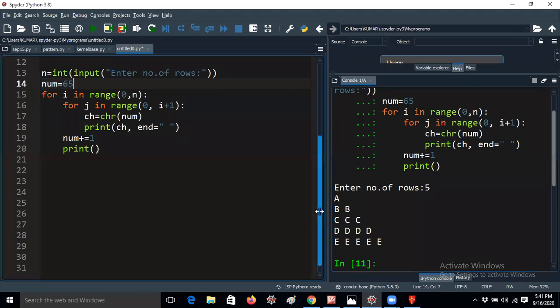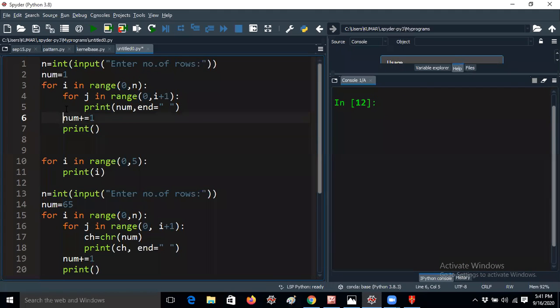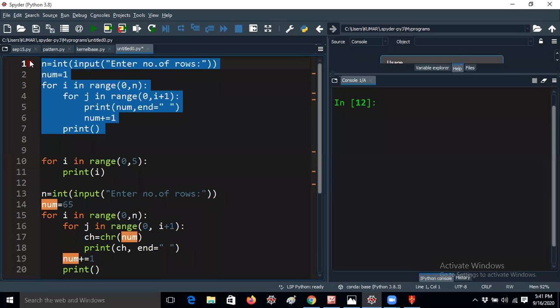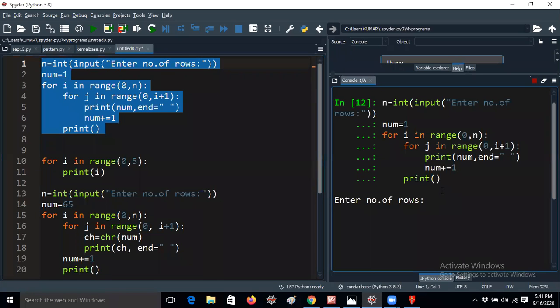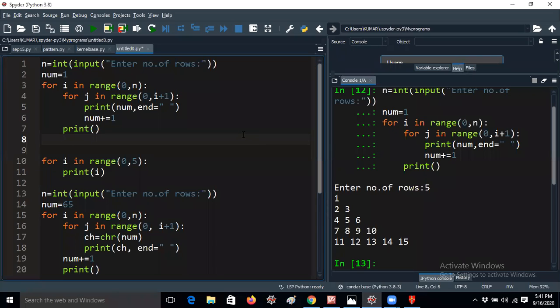1 minute, guys. I would like to tell you one more thing. Here, number plus equal to 1 is in the outer for loop, right? If I am just printing that number plus equal to 1 with tab, that means in the inner for loop. Okay. What is the output now? So see here. Now I will get 1, 2, 3, 4, 5, 6, 7, 8, 9, 10, 11, 12, 13, 14, 15. We can do different ways. So just a single line change. Okay. That means I am moving the outer for loop's number plus equal to 1 within the inner for loop. Now I am getting it easily, right?